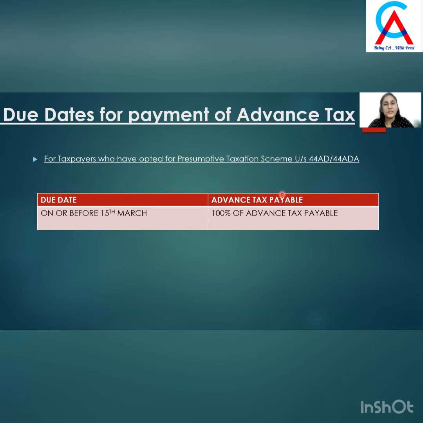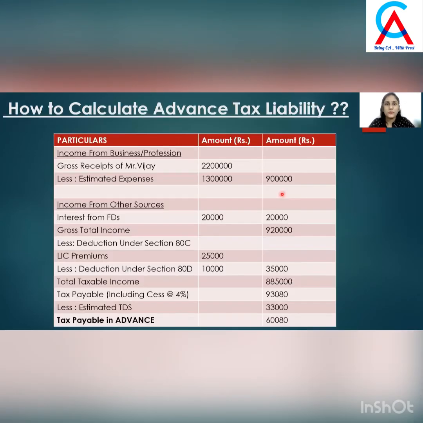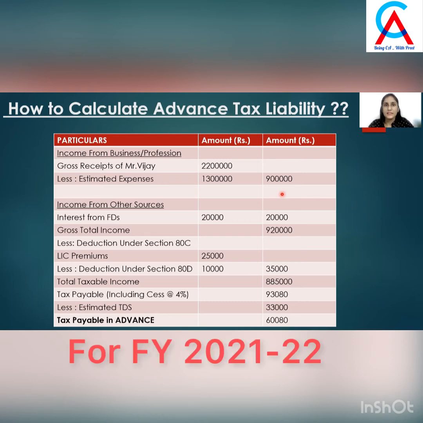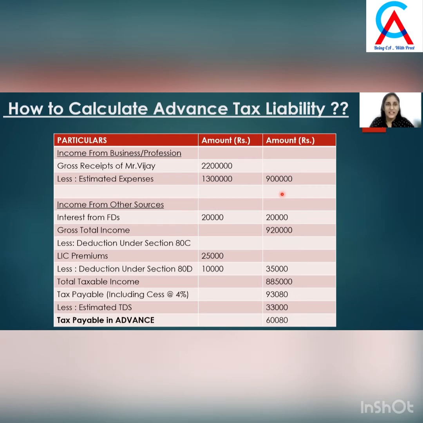Now let's move forward to the important part of the video, that is how to calculate this advance tax liability. For this, I am going to explain you with an example. Let's assume we are calculating advance tax liability for Mr. Vijay. He is a businessman and we are going to calculate his advance tax liability for the financial year 21-22, that is the current financial year. So let's assume that he has estimated his entire gross receipts for this financial year to be 22 lakhs and his estimated expenses for this year will be 13 lakhs. In that case, his income from business will be 9 lakhs.